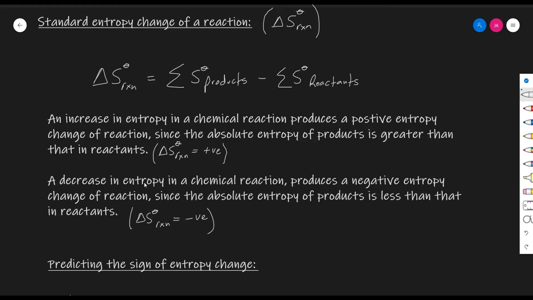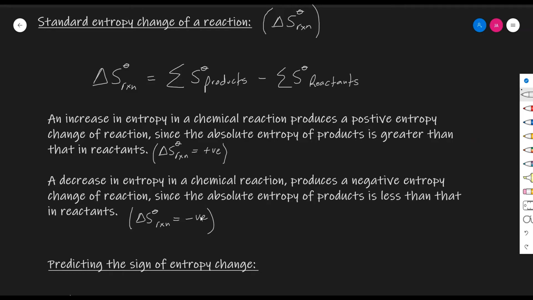On the other hand, if a chemical reaction is accompanied by a decrease in entropy, as stated here, a decrease in entropy in a chemical reaction produces a negative entropy change of a reaction, since the absolute entropy of the products will be lower than that of the reactants, and once subtracted, the entropy change of the reaction would be a negative value. Thus, one can predict the sign of the entropy change of a reaction without conducting calculations, and thus this is an excellent way to check your answer after calculation.